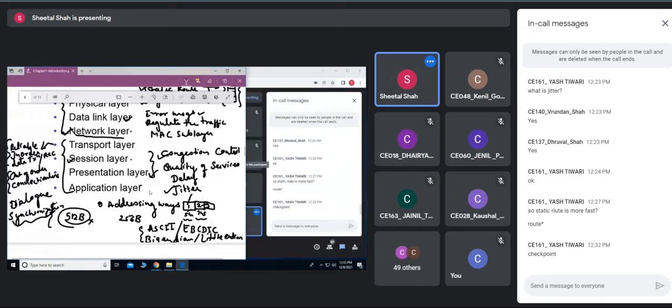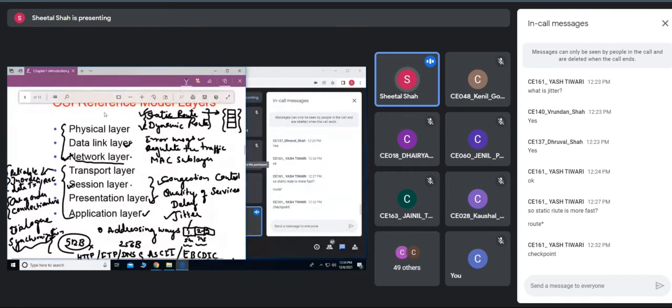And the last layer, or you can say the topmost layer, is the application layer. This is the layer through which the host would communicate. Most of the protocols at the application layer are HTTP, then file transfer protocol, then DNS. All these are examples of application layer protocols. Hope you have understood the various functions of each of these layers. Any doubts on this?